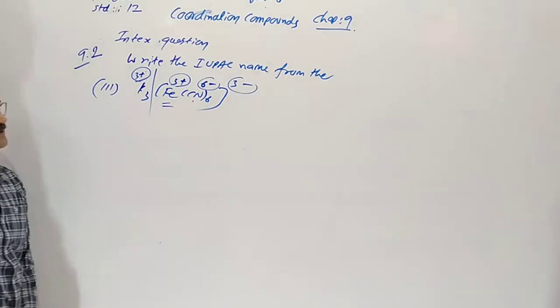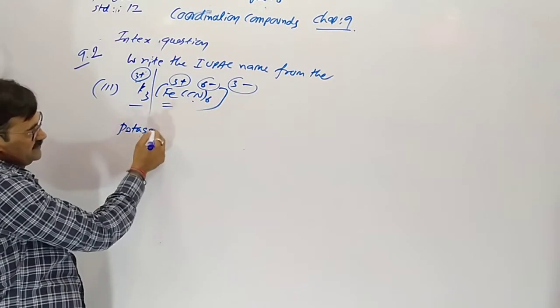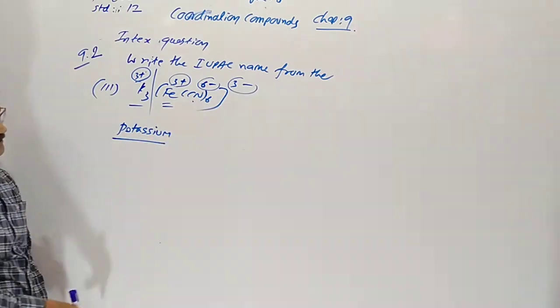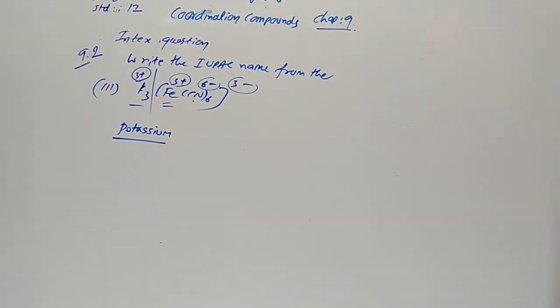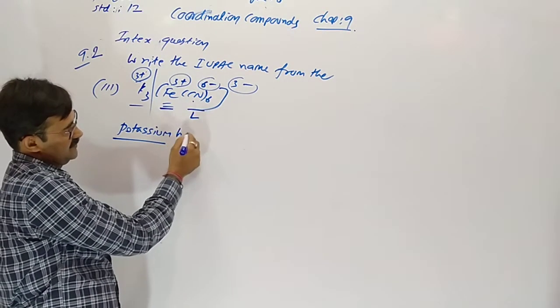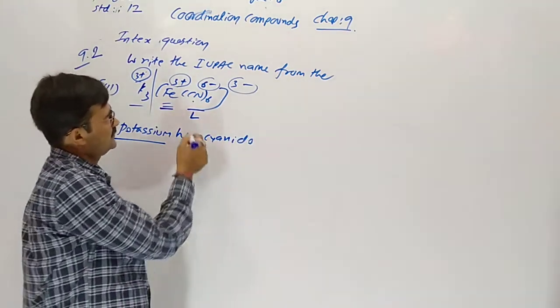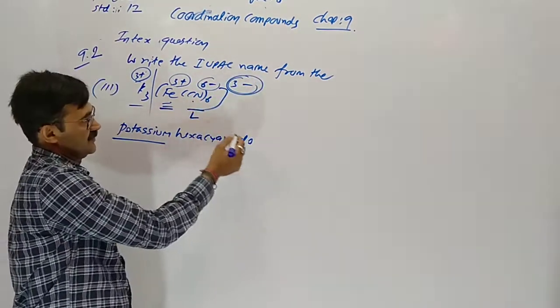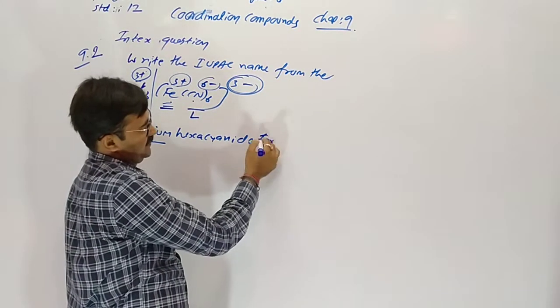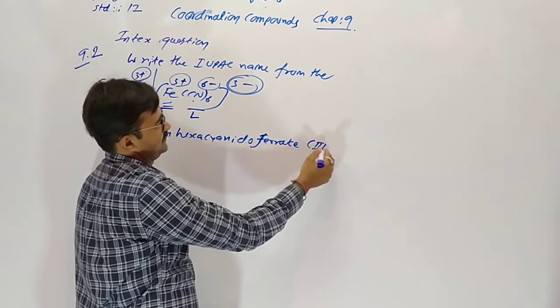So Fe oxidation number plus 3. First of all, potassium, which is the counter ion, so don't write tri, only potassium. Then metal and ligand, so ligand comes first, hexacyanido. Here the entity is negative, so not ferrum but ferrate, and 3.